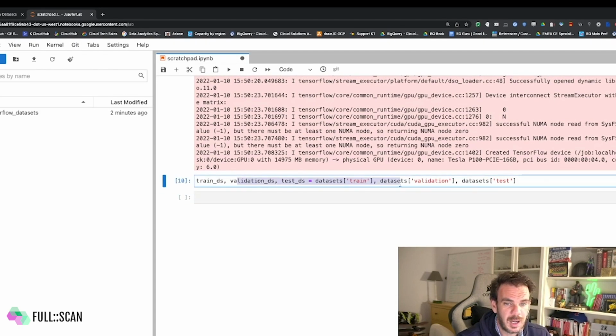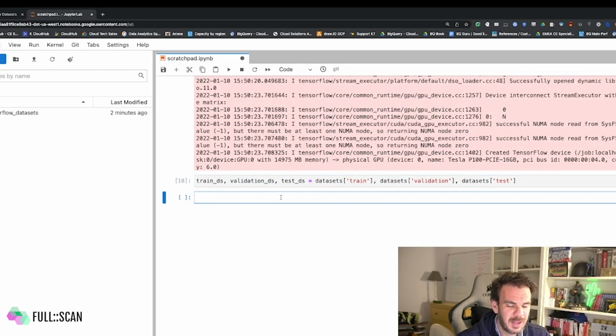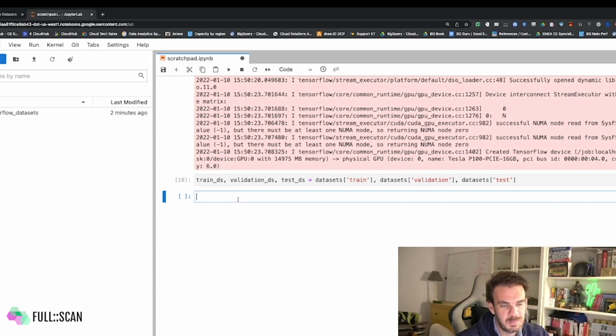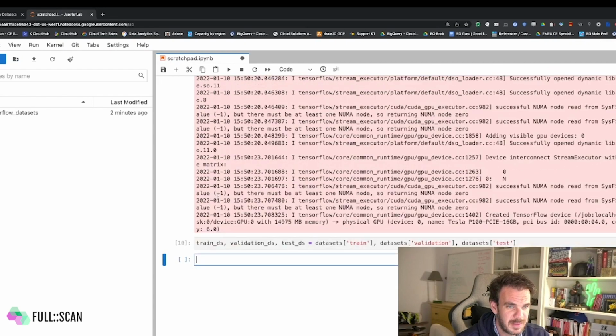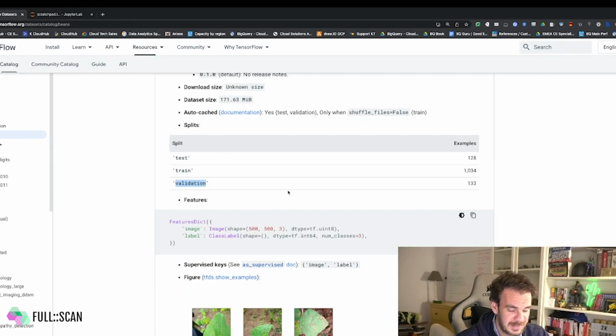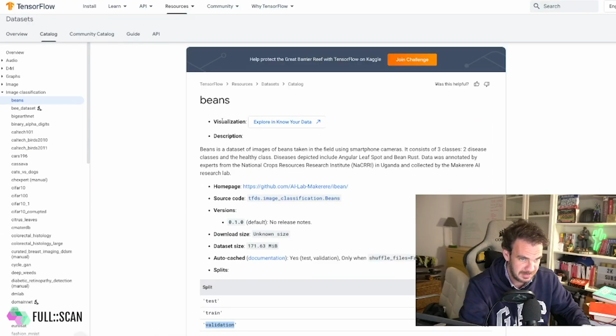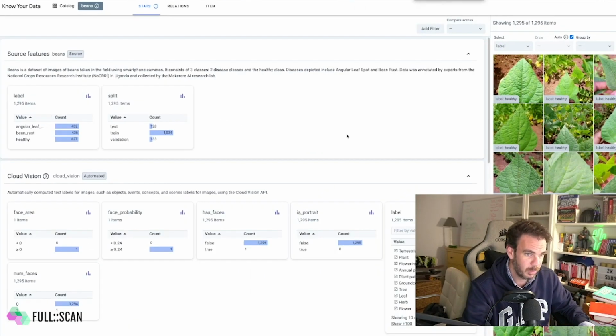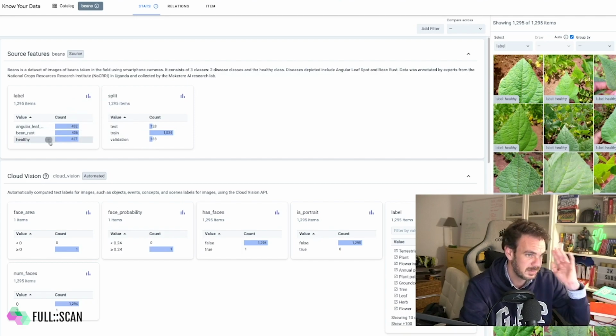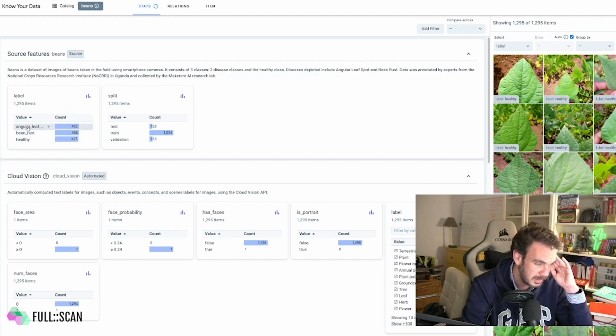Now, one of the things that I do like is actually smelling the data, seeing whether it is balanced or imbalanced, before even training any model. For that, I can use a number of things here on Jupyter Notebook. But the good thing of this dataset, since it's coming as a TensorFlow dataset, is that there is a direct integration with the Know Your Data tool. If you don't know it, it's pretty cool. You can see some examples of the data, and the important thing, you can see how the data is distributed among the different labels. In this case, as you can see, it's almost perfectly balanced. So that's actually pretty good news.